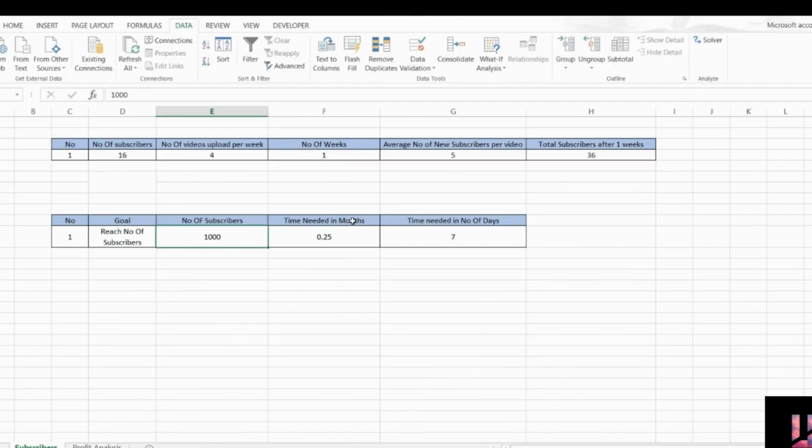So to do this, I have considered these inputs for our analysis. In cell D4, I have the number of subscribers. Then cell E4, we have the number of videos I upload per week. In cell F4, we get our results of how many weeks I need to reach the target of 1000 subscribers, and G4 is the number of subscribers I get on average per video. So, cell H4 is the target cell, which is the formula of current subscribers plus number of videos per week multiplied by number of weeks and average number of subscribers I get.